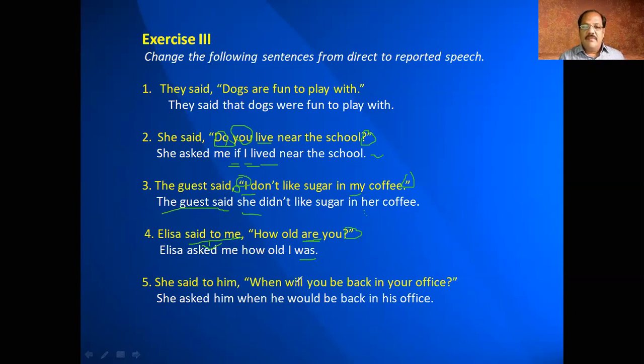She said to me, "When will you be back in your office?" She asked me. "Said to me" becomes "asked". And see, "when will you?" Usually in questions, we will get the verb first, then later the subject, isn't it? But when you are converting into a statement, what we do is we write the subject first, then later the verb. So "will" becomes "would" here. Again, the question mark we are not using here. So look at the next few examples.